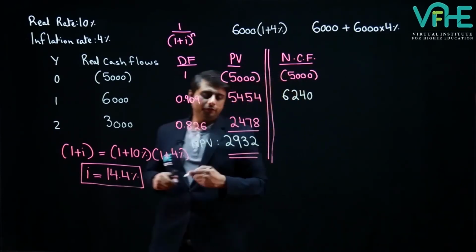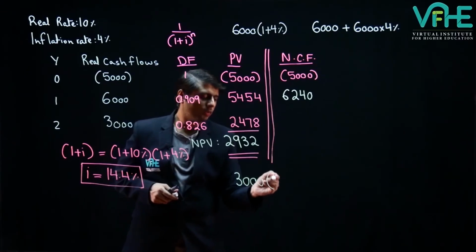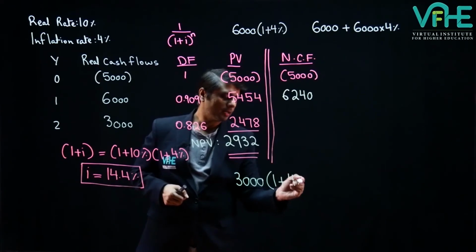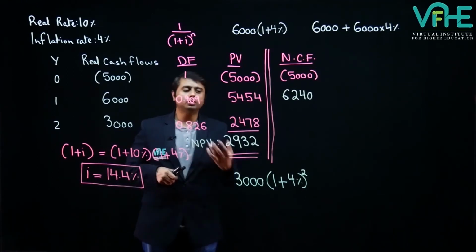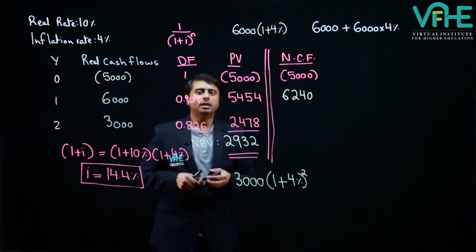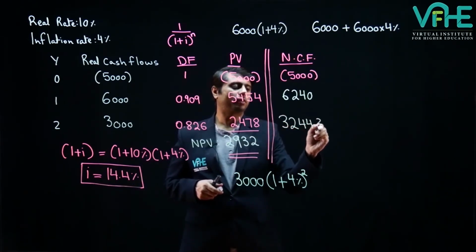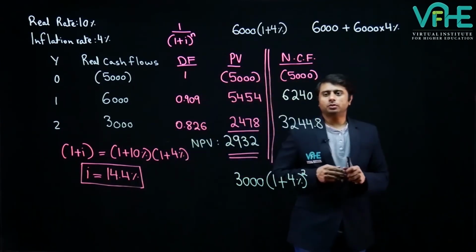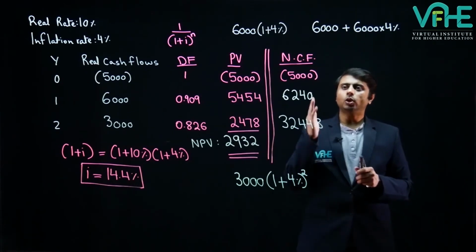Therefore, we will multiply 3,000 by 1 plus the inflation rate, which is 4%, power 2, because we have to inflate it for 2 years. And our amount will be 3244.8.